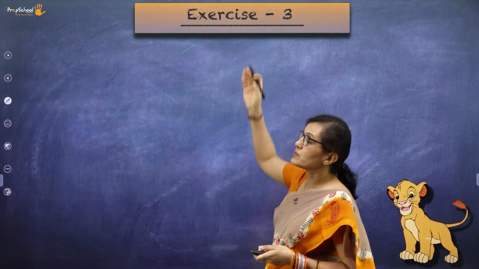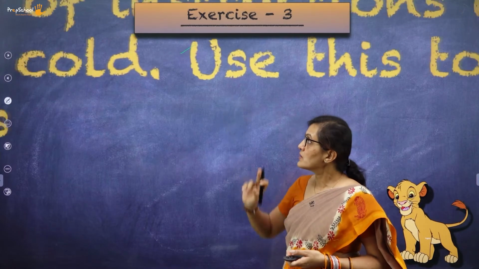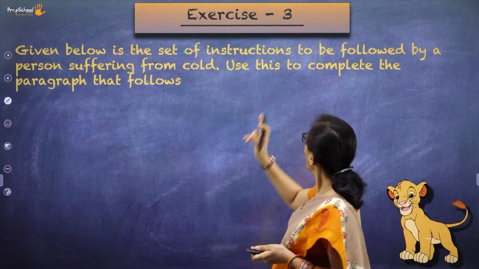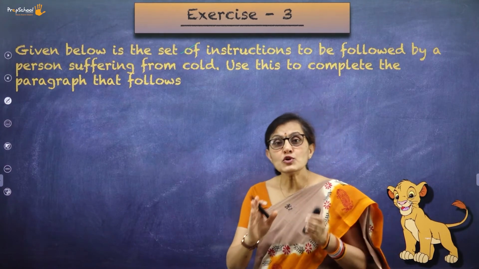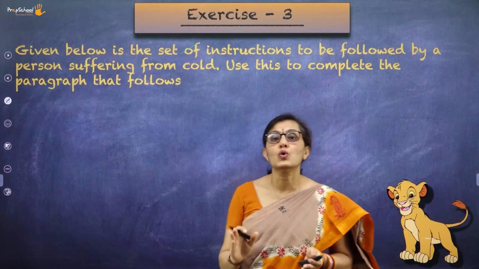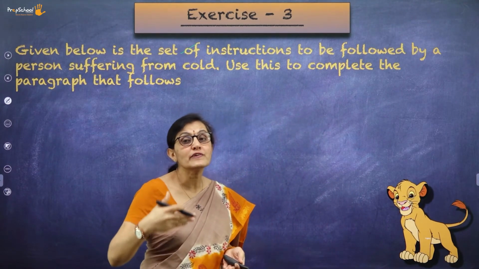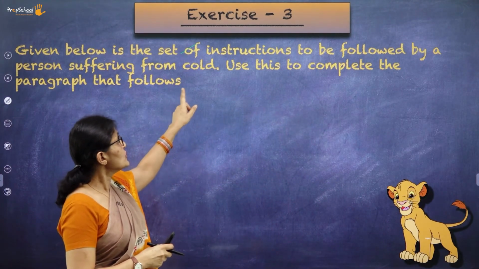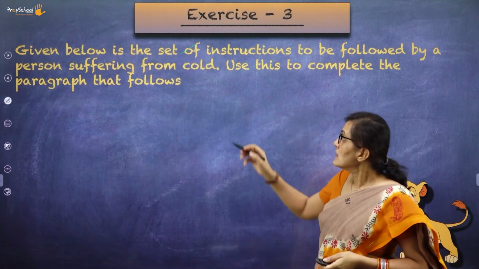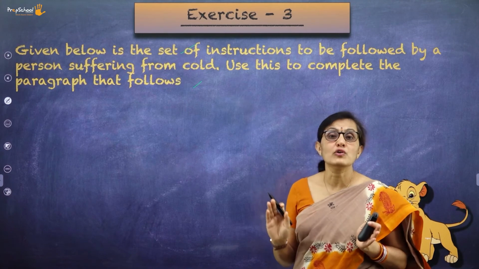Moving to the next one, exercise 3, read out the question. Given below is a set of instruction to be followed by a person suffering from cold. Now there is a set of instructions given. So use this to complete the paragraph that follows.